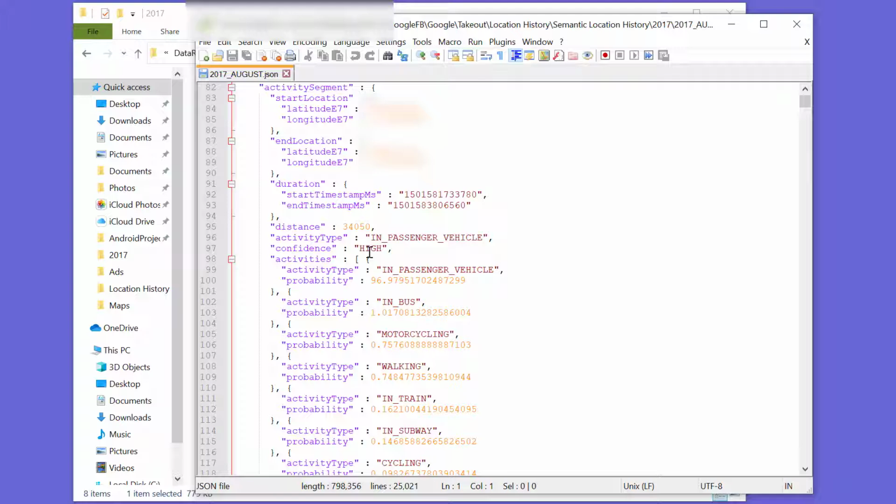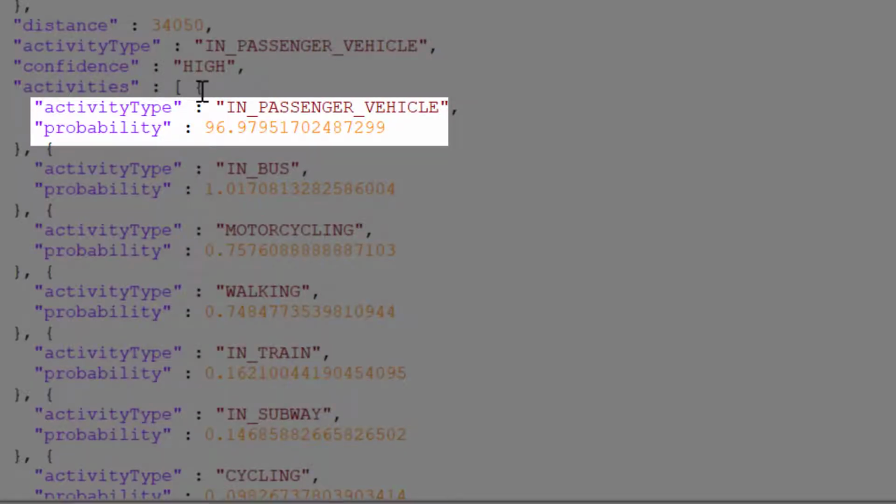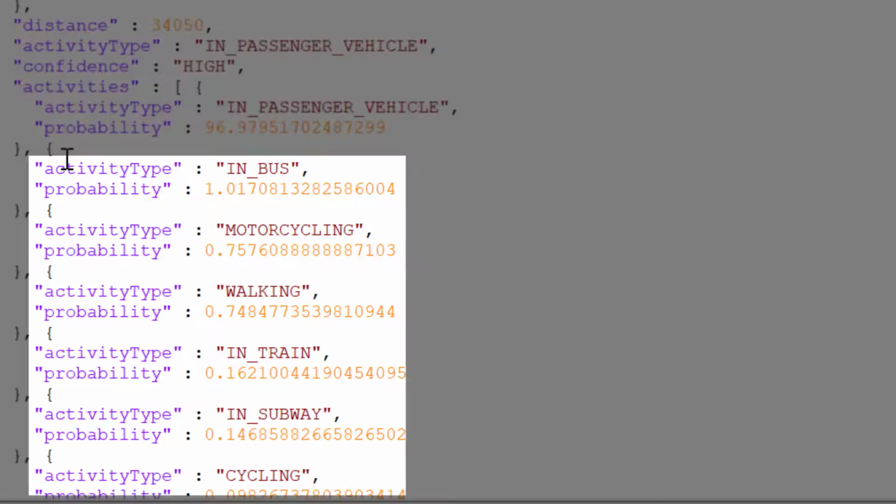Next, let's take a look at what it knows as far as what activity I'm doing. In this case, Google thinks I'm in a car, traveling in a car, and it is 97% sure. It also has other possibilities here, but they're less than 3% altogether.